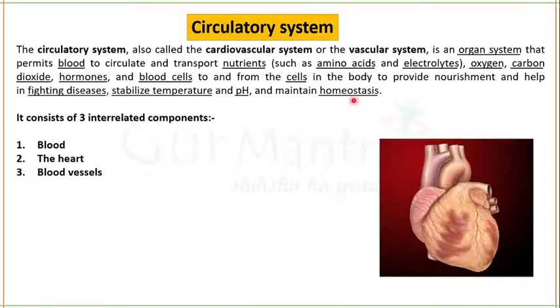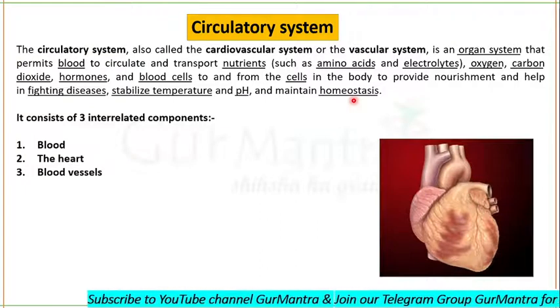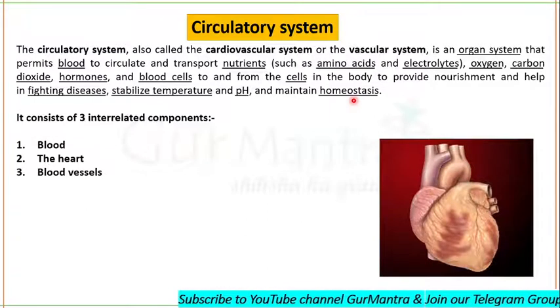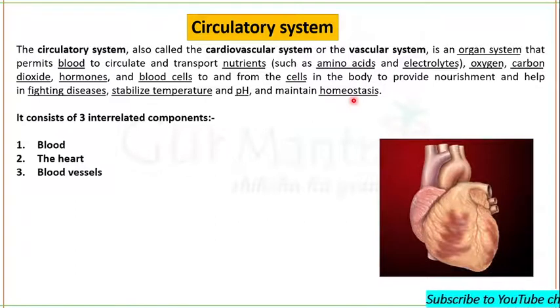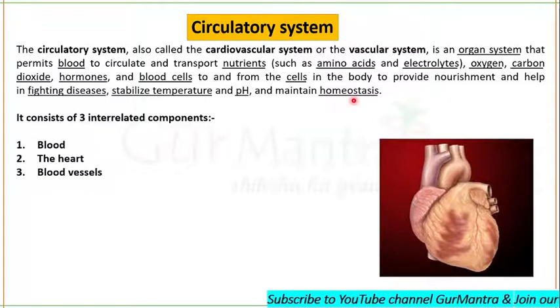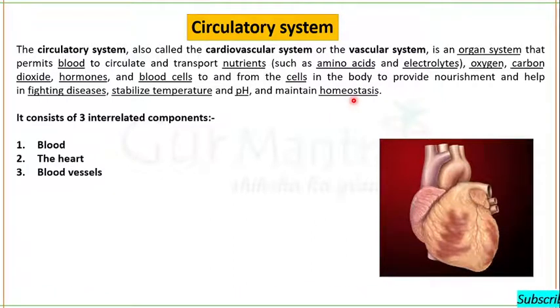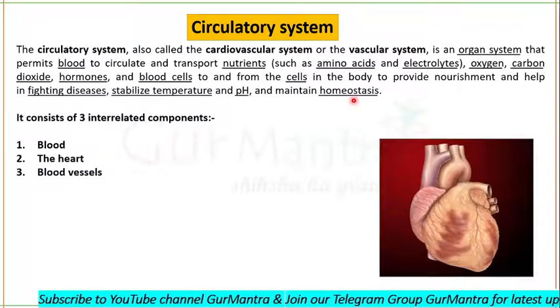So our circulatory system is helping in the transport of different nutrients and also different cells to and from, and also in the transport of hormones and other cells in our body. WBCs are also circulating, and they are helping us in fighting diseases. Components in the blood help in stabilizing temperature and pH and in maintaining homeostasis.